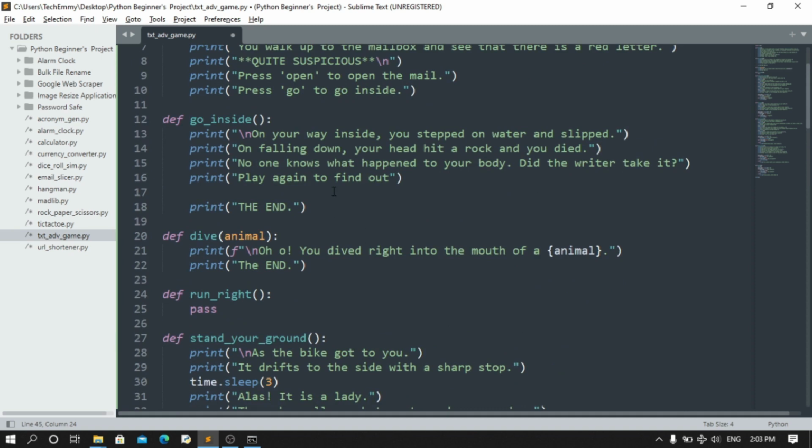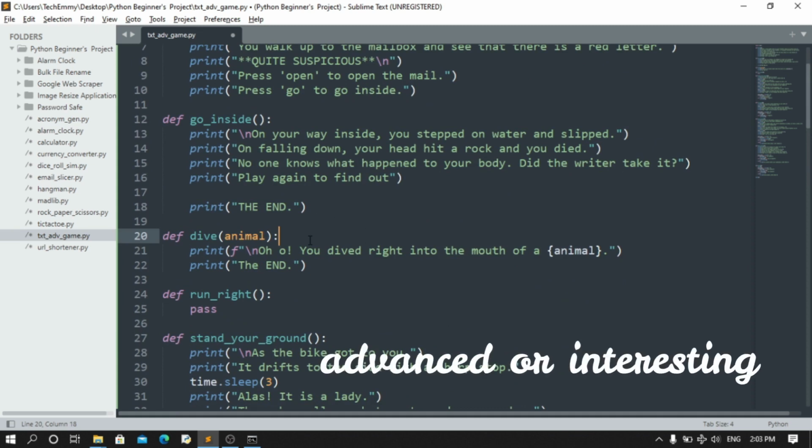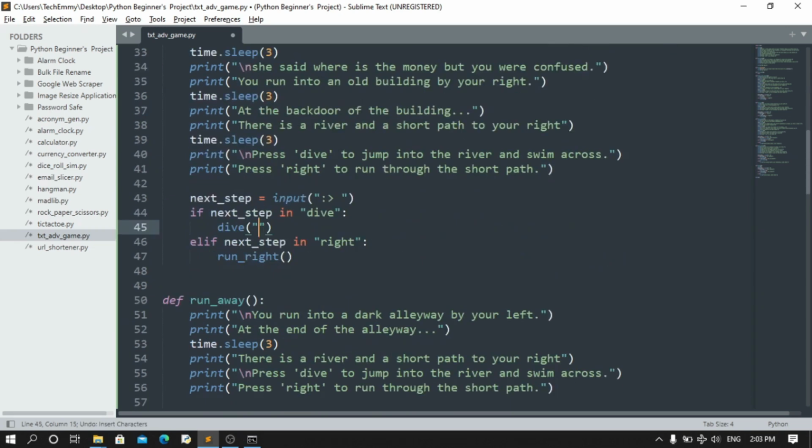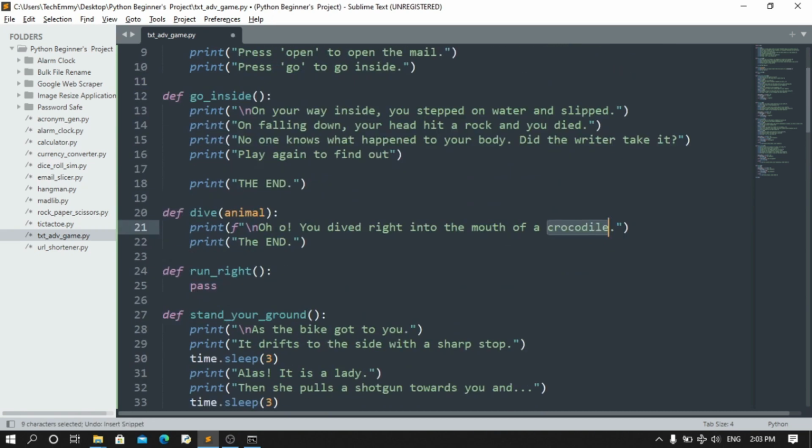So you can just put any other animal there, or maybe you can make this a little bit more advanced. If animal equals crocodile, you jump right into the mouth of a crocodile. If animal equals electric fish, print you were electrocuted and you died. You can use different things around here, but I'm going to stick to what I have here. I'm going to clear that.